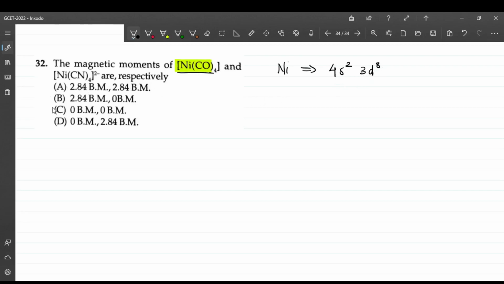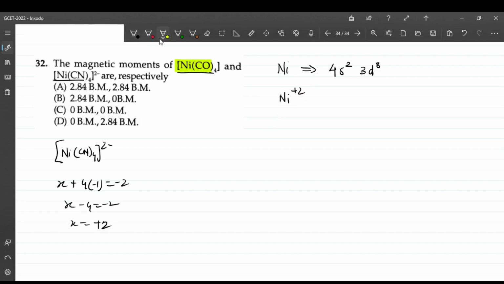And here, in Ni(CN)4 2-, nickel is in the +2 oxidation state. x plus 4 into -1 equals -2. So x minus 4 equals -2, x is equal to +2. So nickel in this compound is +2. So I will write this as 4s0 3d8. This is the configuration, but both are d8 configurations.